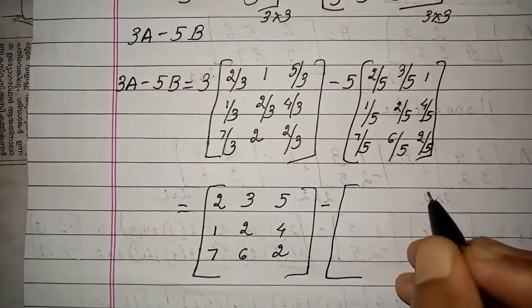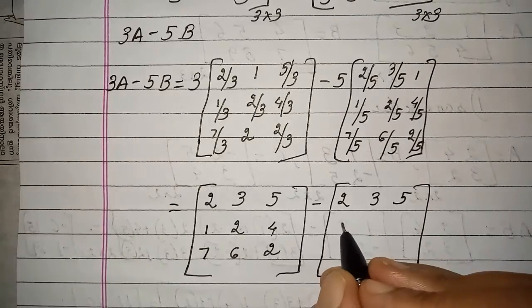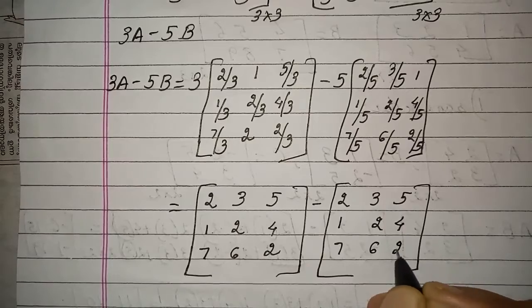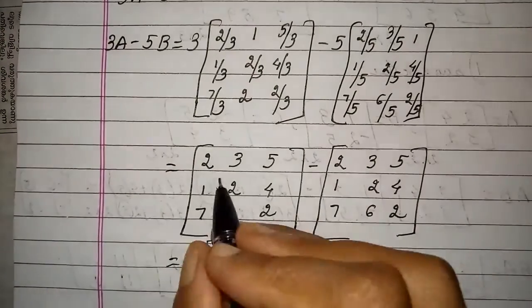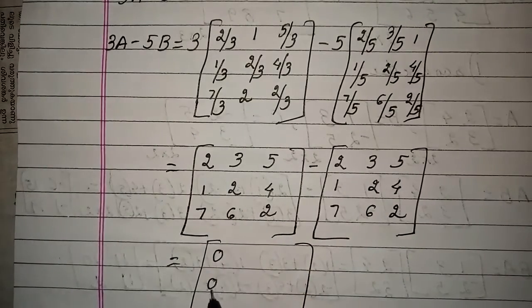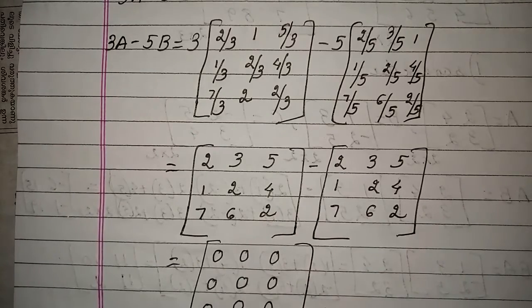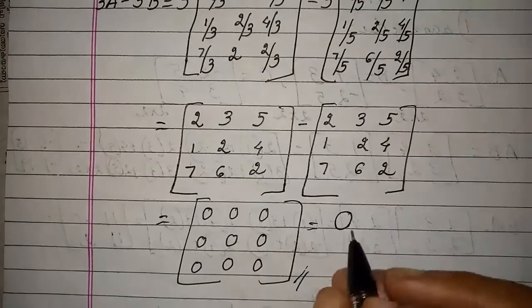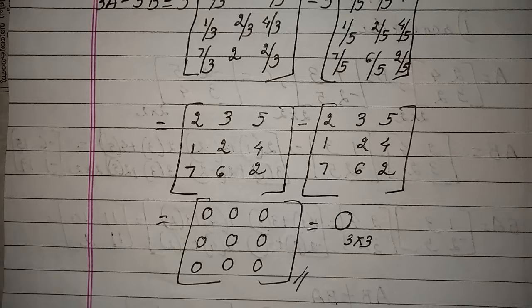Minus. Same way here, wherever the denominator is 5, it will get cancelled: 2, 3, 5, 1, 2, 4, 7, 6, 2. Okay, so now just check the entries. It will be 2 minus 2, 1 minus 1, 7 minus 7, 3 minus 3, 2 minus 2, 6 minus 6, 5 minus 5, 4 minus 4, 2 minus this. So what do I get children? I will get a 0 matrix, right? O stands for the 0 matrix of order 3 cross 3.